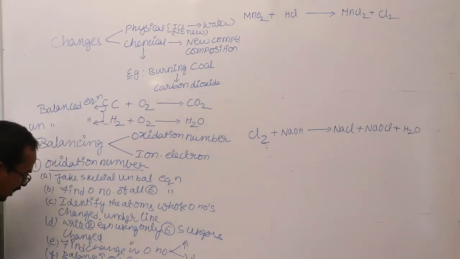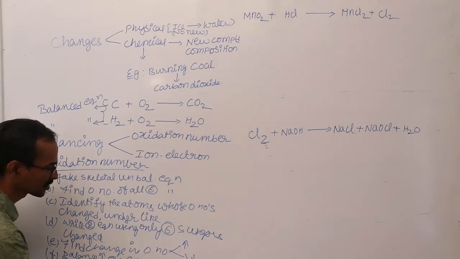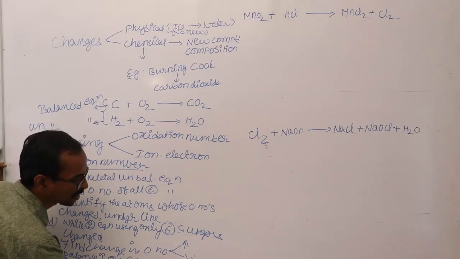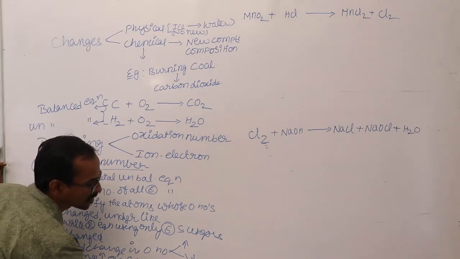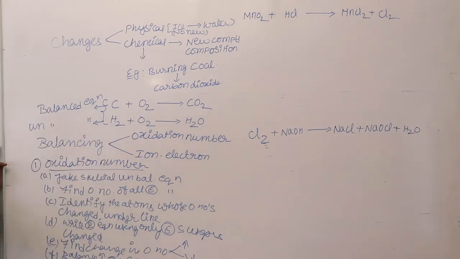And rewrite the equation using coefficients to get a balanced equation. This is the process of balancing an unbalanced equation using the oxidation number method.